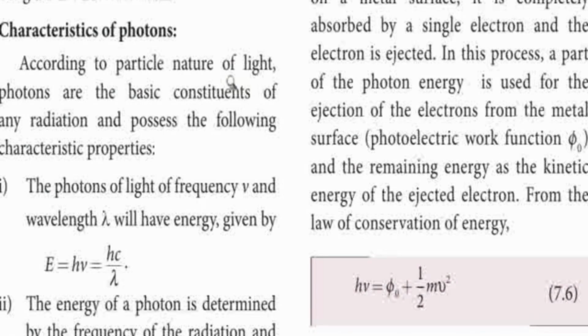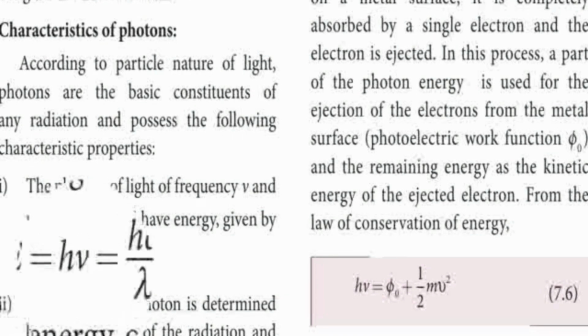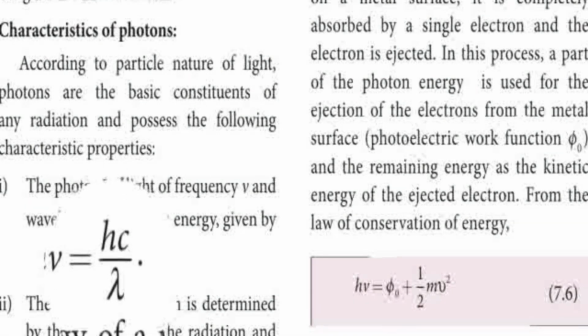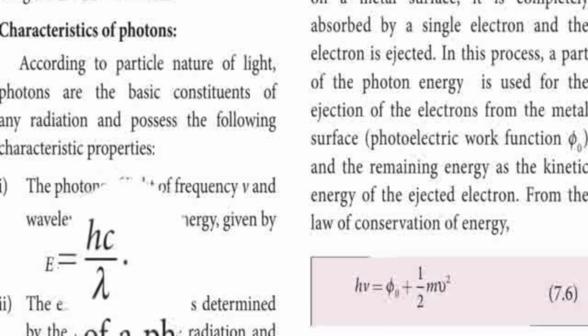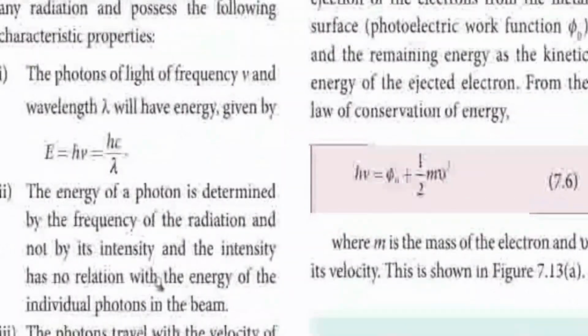Here you know one equation, c is equal to mu lambda. You remember that? So mu is equal to c by lambda. Instead of mu, we substitute c by lambda. Here, E equal to hc by lambda. So that is the energy.